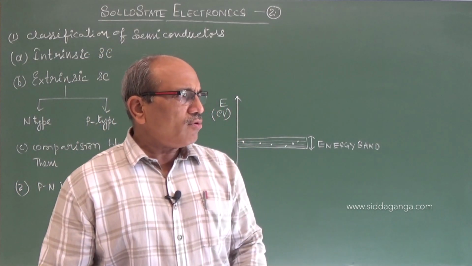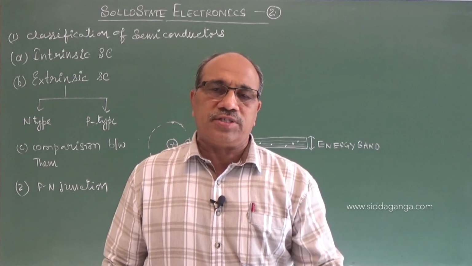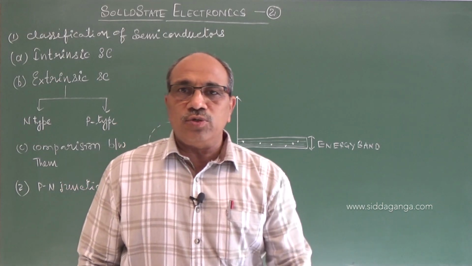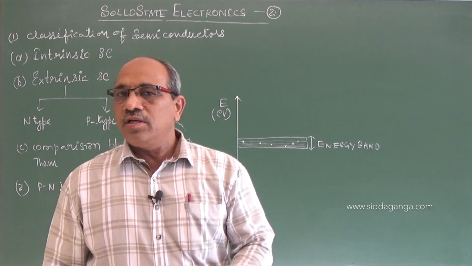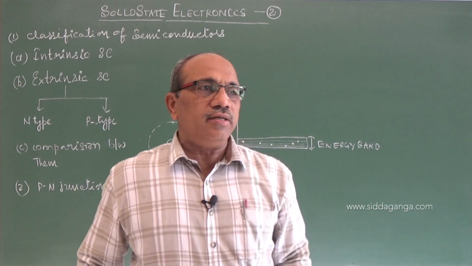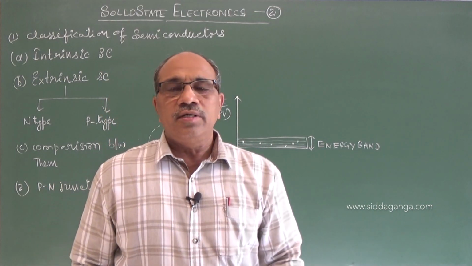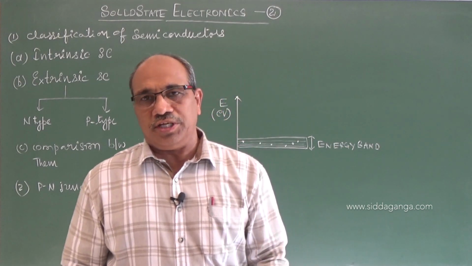But in this unit we are discussing the electrical conductivity of semiconductors, for which we need the outermost electrons, which we call valence electrons. They do not directly conduct or constitute the current in solids, but these valence electrons can be made free to constitute the current.